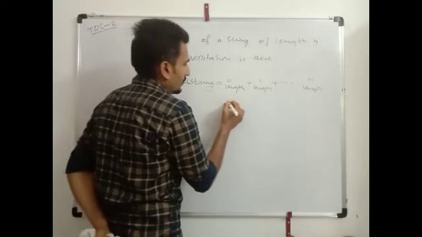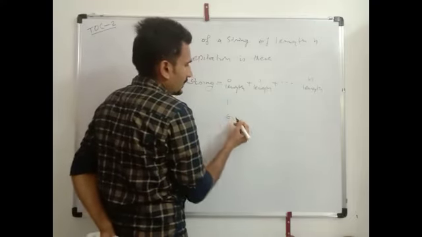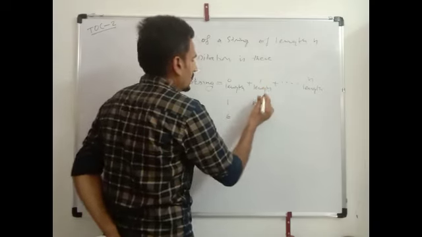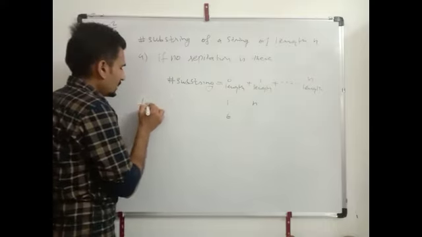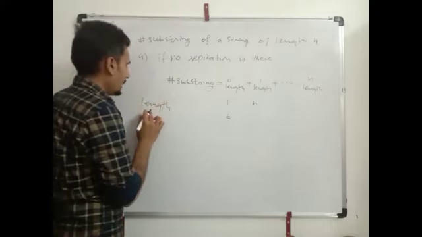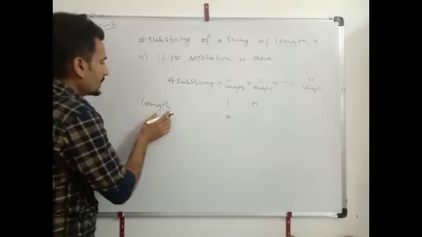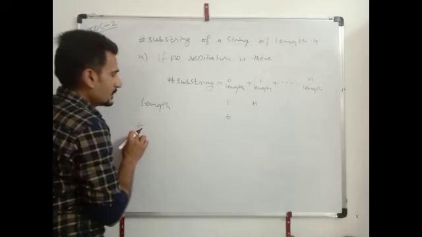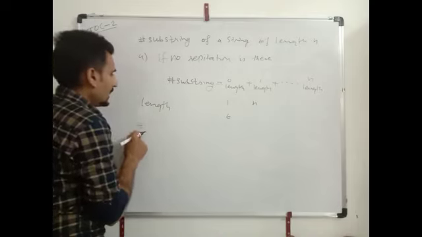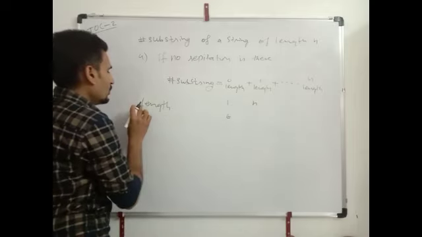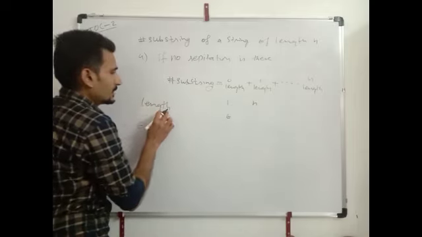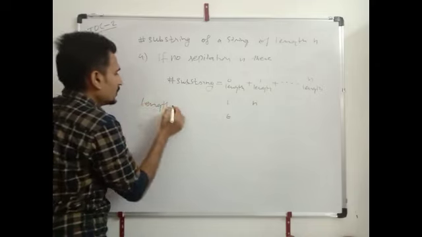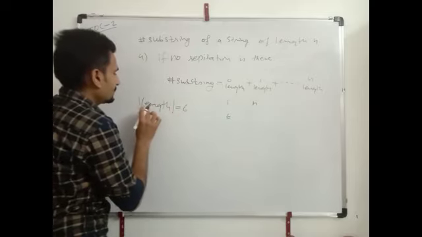The zero length string will be 1, which is epsilon. The 1 length string will be n. For example, for a string of length 6, the null substring is only 1, and 1 length strings will be 1 2 3 4 5 6. Here the length of the string is 6.